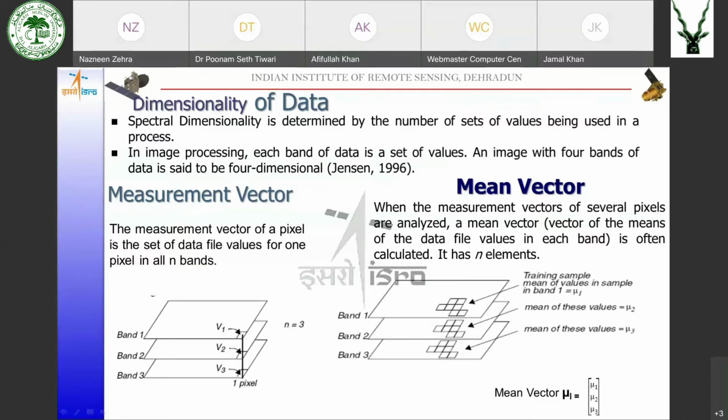Suppose these are 7 pixels, and for any application we take a group of pixels. For this group of pixels, if I take the mean in band 1, mean in band 2, mean in band 3, and so on, and arrange them in the form of a vector, then that would be called a mean vector. Okay, so we will be using these terms later in our lecture.